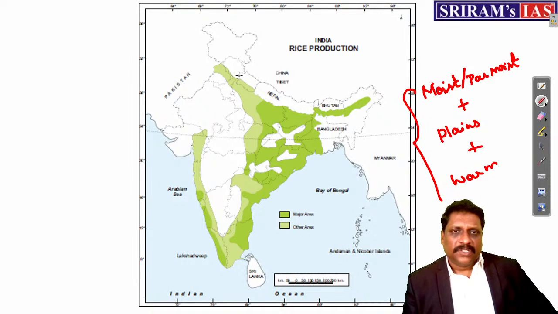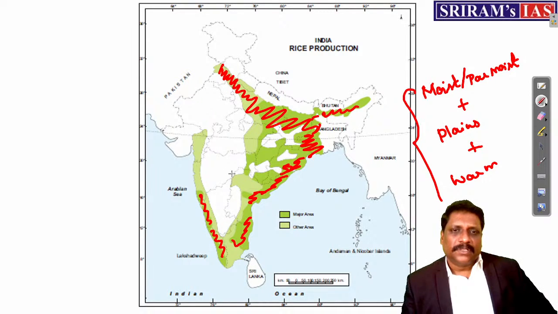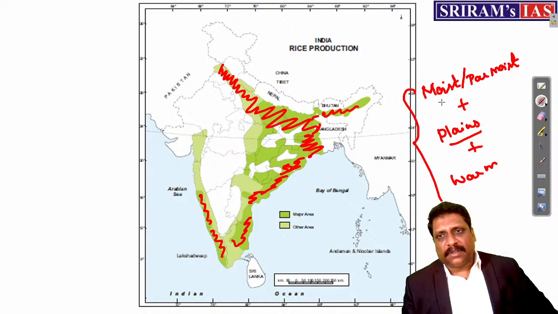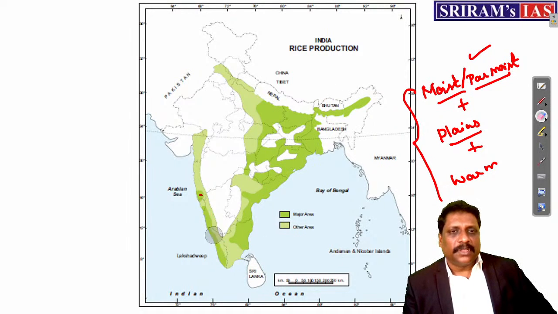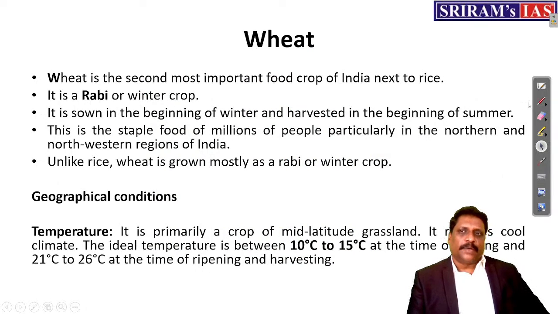So plains, mostly the Indo-Gangetic plain, Brahmaputra plains, Lower Gangetic plain, Mahanadi plains, Northern Sirkars, Coromandel, Malabar plains, Konkan plains. These are the regions where major cultivation takes place. Obviously plains and a moist or par moist climatic condition should be there. But as I already told, in Punjab and Haryana, even if par moist climatic condition is not there, with the help of irrigation they go for cultivation.